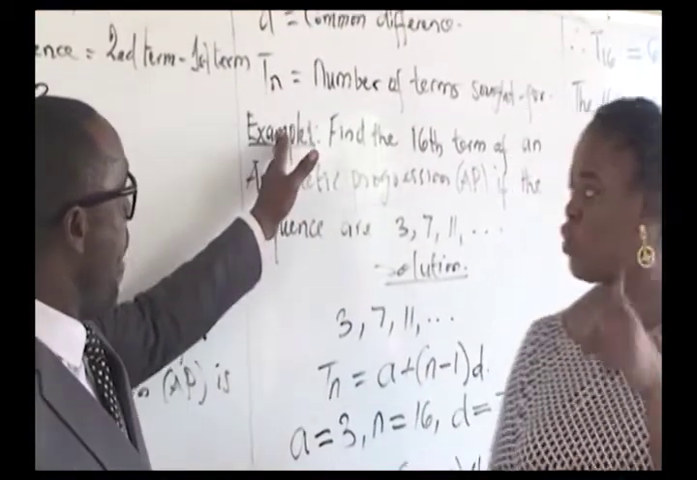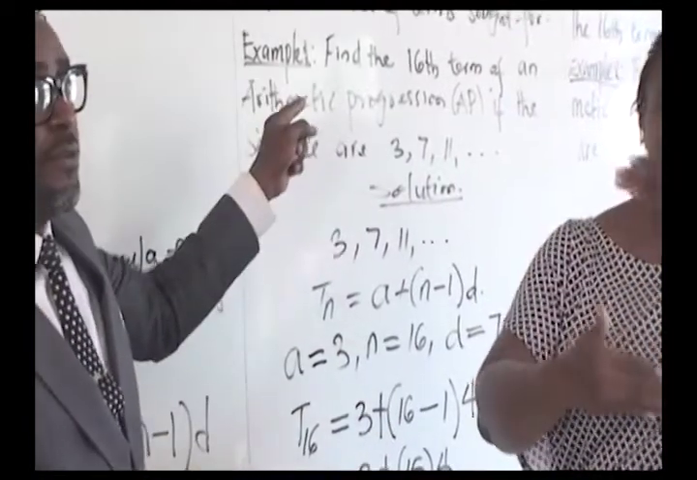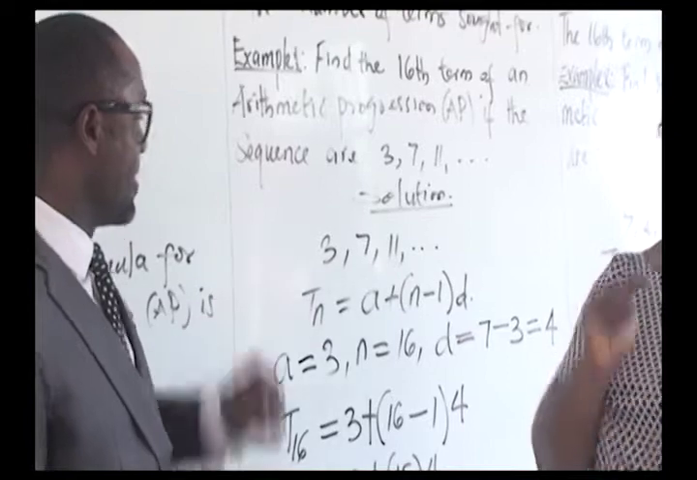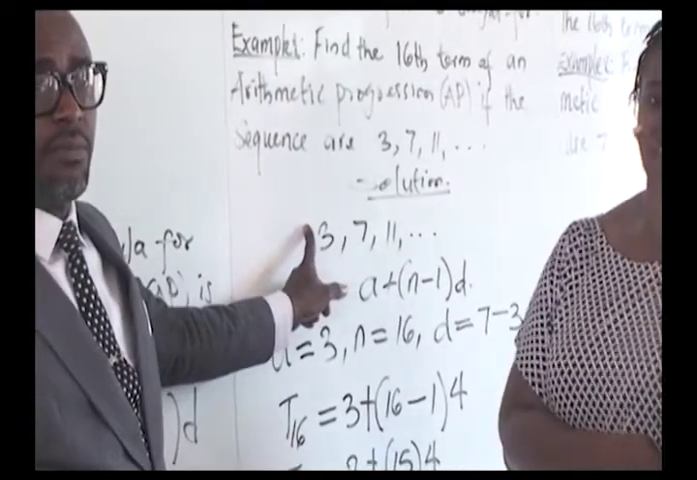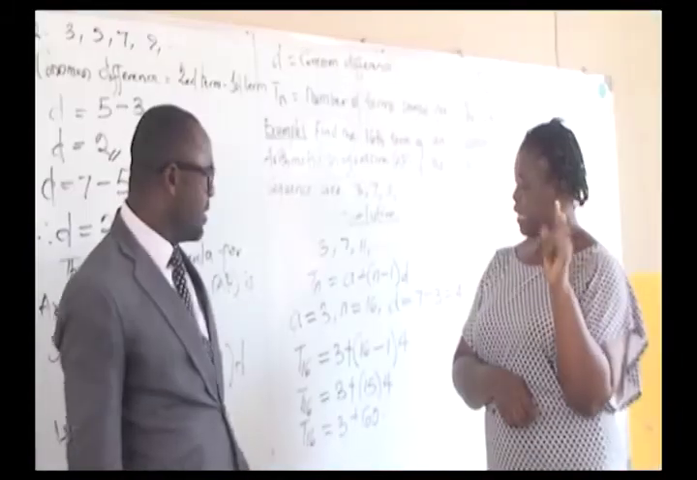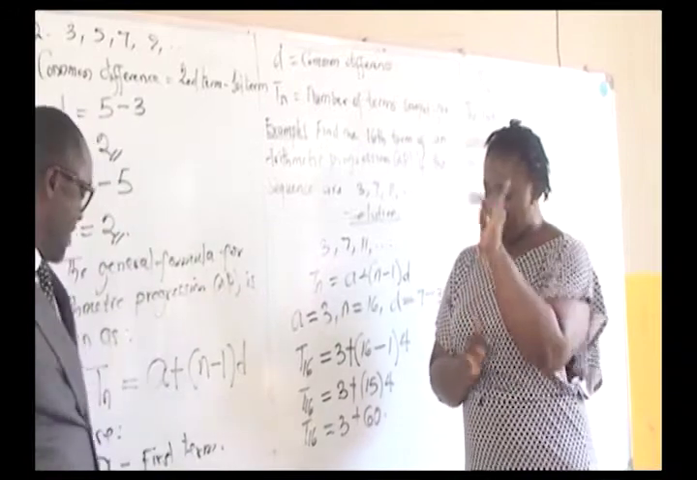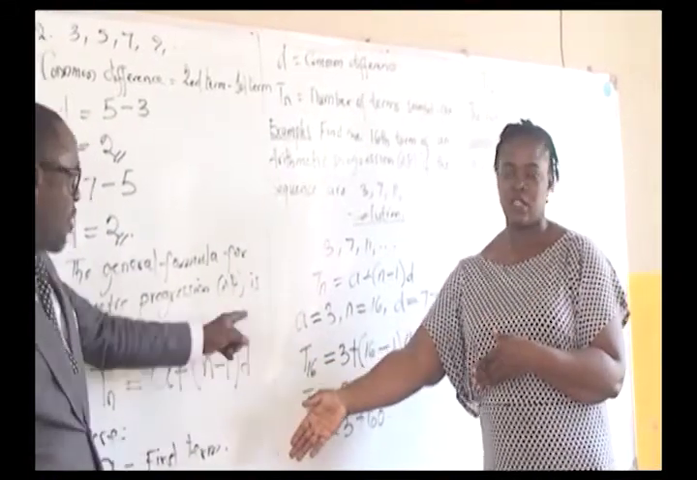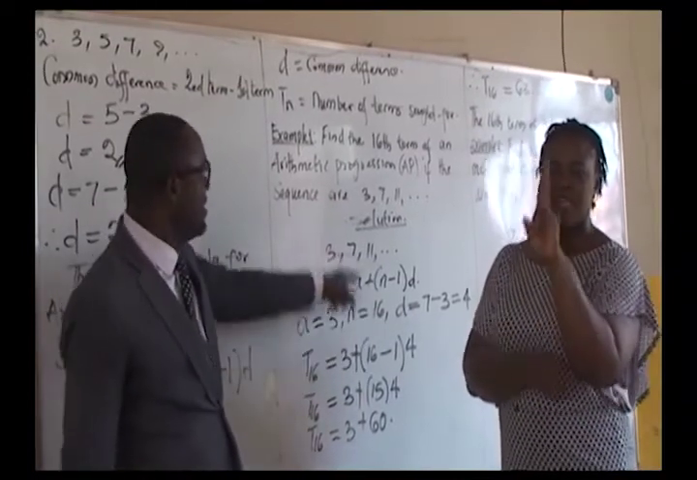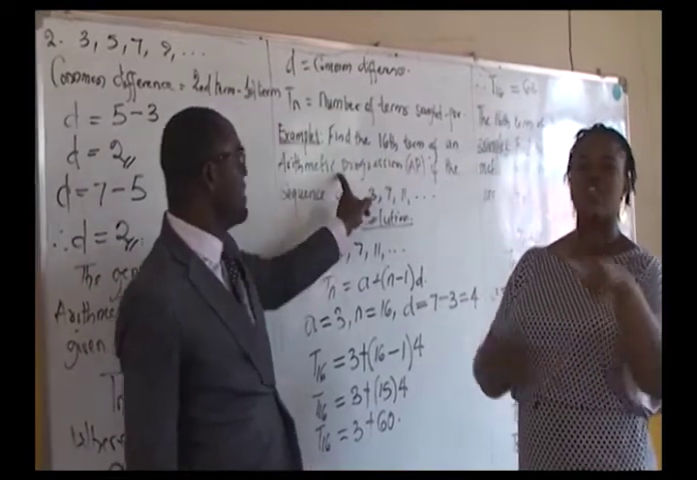You discover that in example 1, we are given a sequence 3, 7, and 11. The first term in the sequence is 3, the second term is 7, the third term is 11. We apply the formulas by the definition we have given already. A is the first term, which is the first value. n is the 16th position of the value we are looking for in the arithmetic progression.